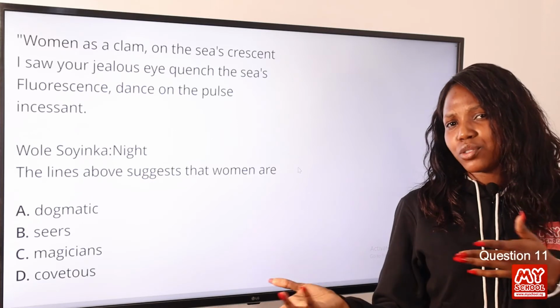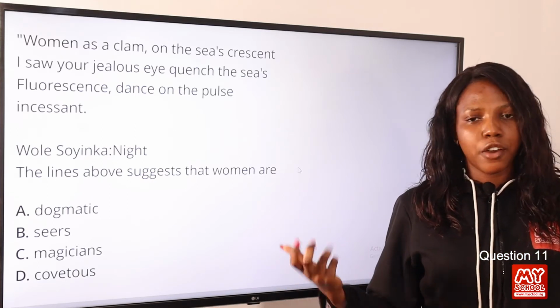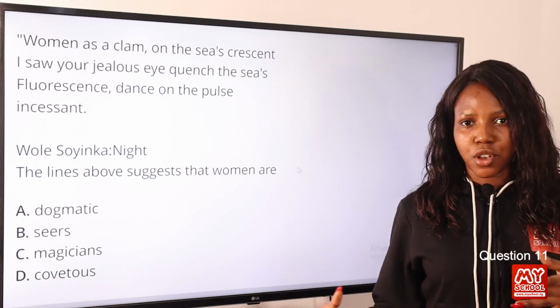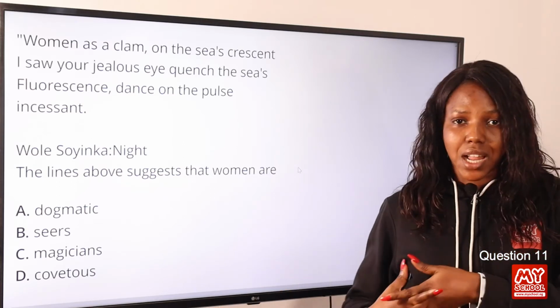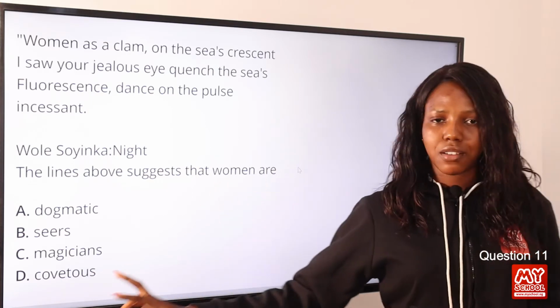Okay, so this is a powerful way to describe someone that is covetous. Eating someone's leftover, feeding on their wastes and scraps. So option D is the correct answer to this question. The lines above suggest that women are covetous.